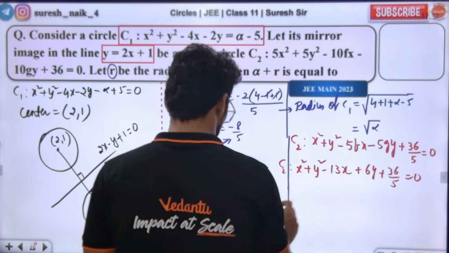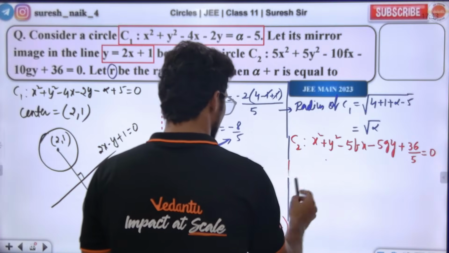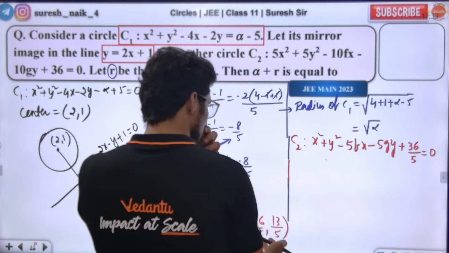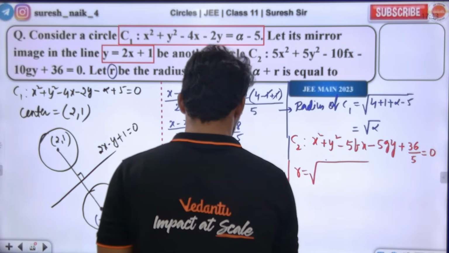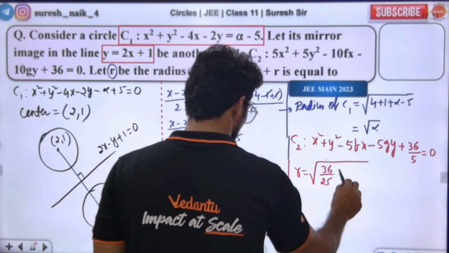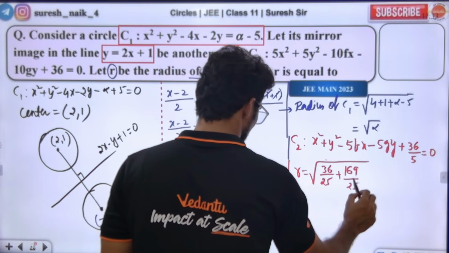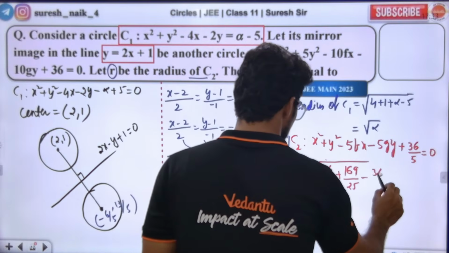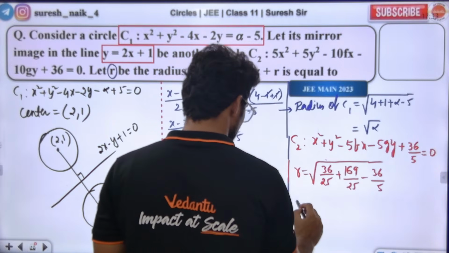Center is this. Why do we need this circle actually? We don't even need this. Directly, center தெரியும், center தெரிஞ்சா போதும். Okay, center தெரியுமா தெரியாதா? Tell me. Radius வேணும்னா 6 by 5 whole square, so 36 by 25, and 13 by 5 na 169 by 25 minus 36 by 25. Correct or not?